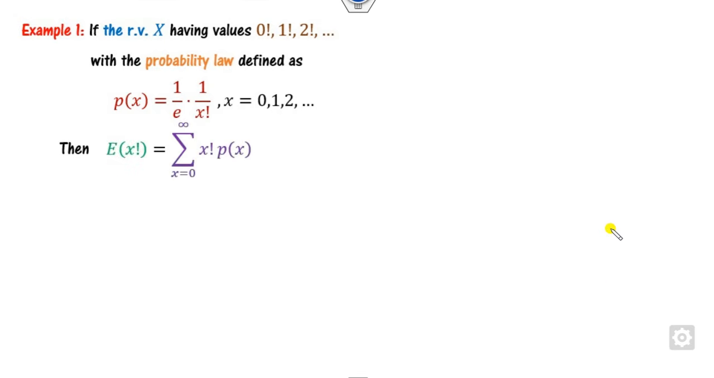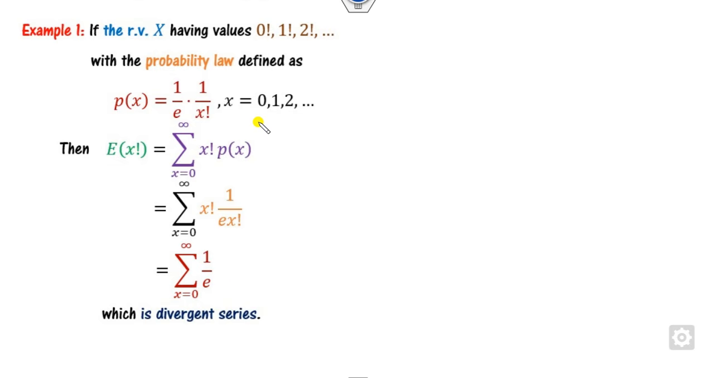Then if you find the value of E of x factorial, if you substitute the value of x here, x factorial will cancel out, so it will be 1 by e times the summation. What is 1 by e? It's a constant value, so it stays outside. What is the summation of this? That will go to infinity because of the divergent series. So since this series is divergent, it means the expected value does not exist.